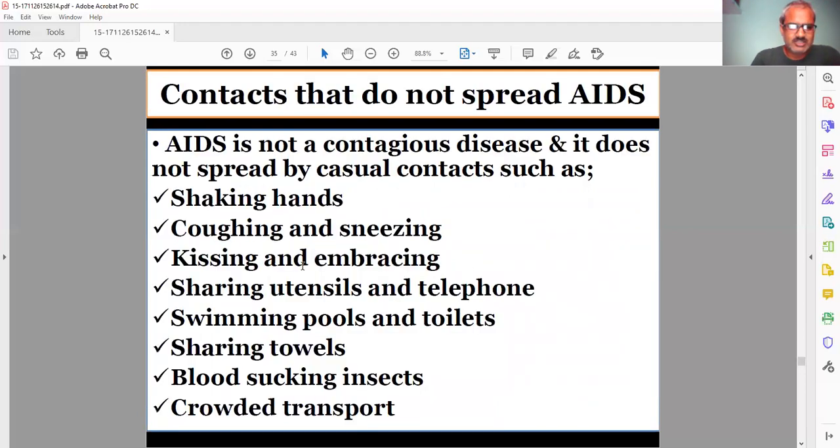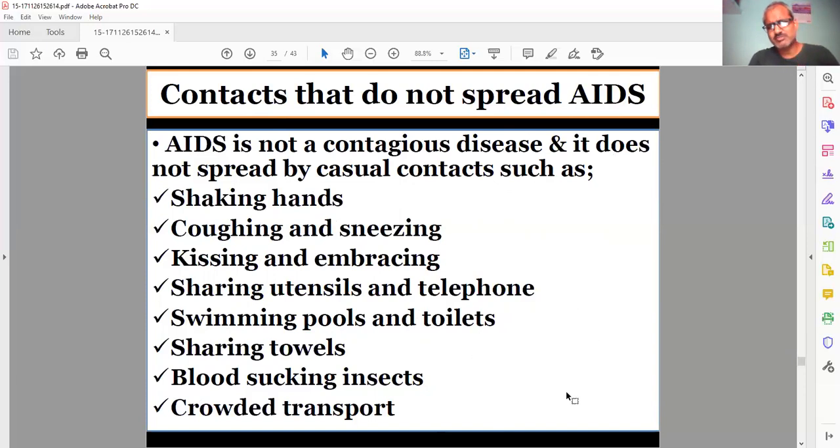These are the different types of contact through which AIDS is not spreading. AIDS is not a contagious disease. It does not spread by casual contact such as shaking hands, coughing, sneezing, kissing, embracing, sharing utensils and telephones, swimming pools and toilets, sharing towels, blood-sucking insects, or crowded transport.